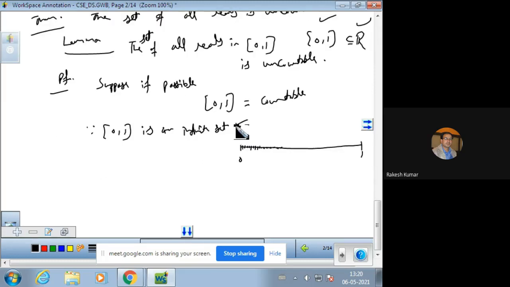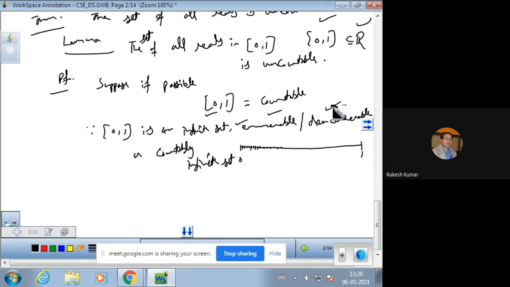It can be an infinite set, or it is enumerable, or it is denumerable, or countable, countably infinite set. It can be any of these. This is what we have to check.